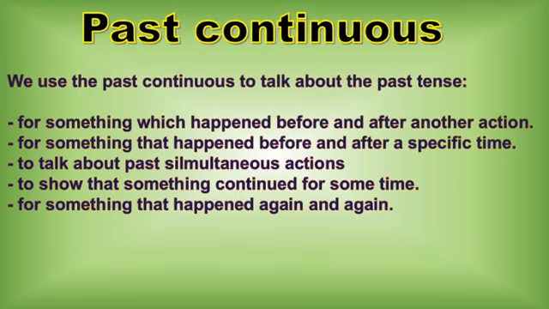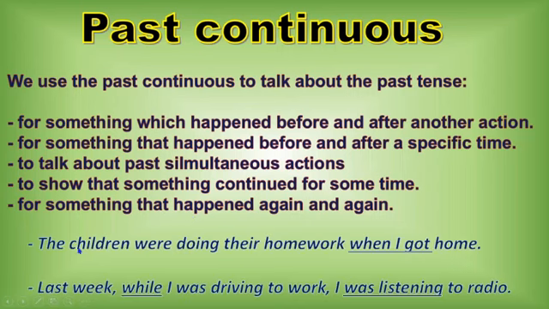Today I'm going to explain the topic past continuous. We use past continuous to talk about past tense. For example, for something which happened before and after another action, for something that happened before and after a specific time, to talk about past simultaneous actions, to show that something continued for some time, and for something that happened again and again. For example, children were doing their homework when I got home, and last week, while I was driving to work, I was listening to the radio. Okay, the idea is you need to practice past continuous.